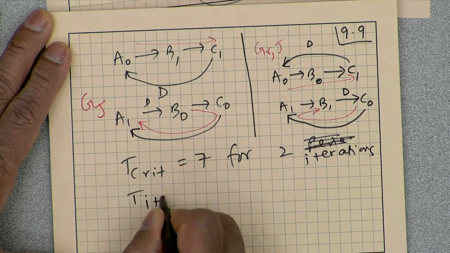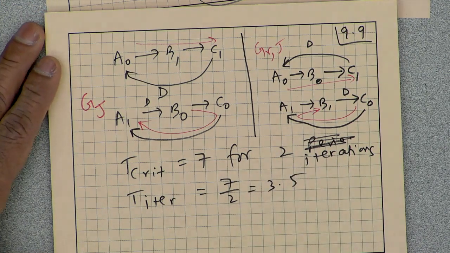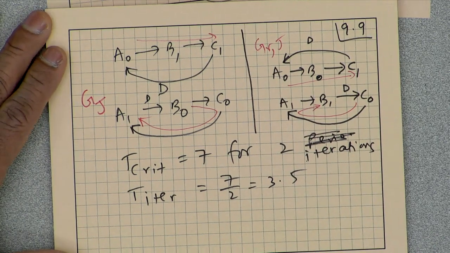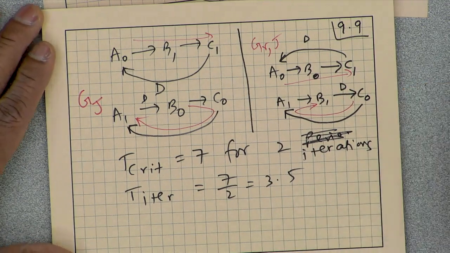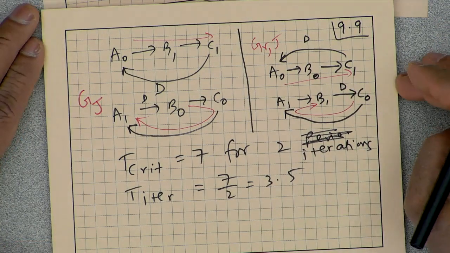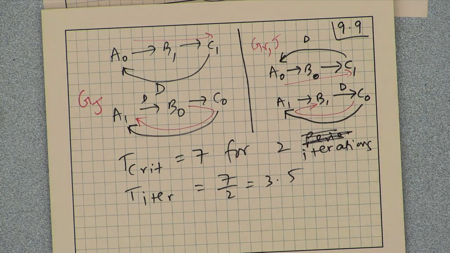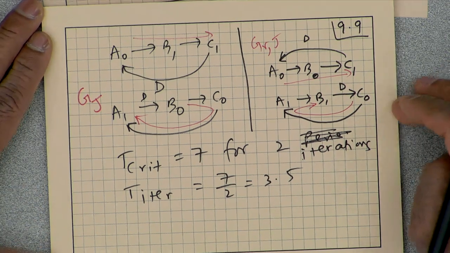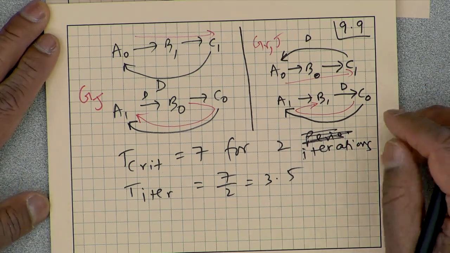So the iteration period will be 7 by 2, which is 3.5, and that's the best we can do. Okay, so that's the advantage of unfolding. So if we have iterative data flow programs where the iteration period is greater than the bound, we may be able to reduce them. I am not saying we can always; there are conditions under which we can and conditions under which we may not. And so we may be able to reduce by unfolding, and of course then the question is how much do you unfold, and we can answer that as well.